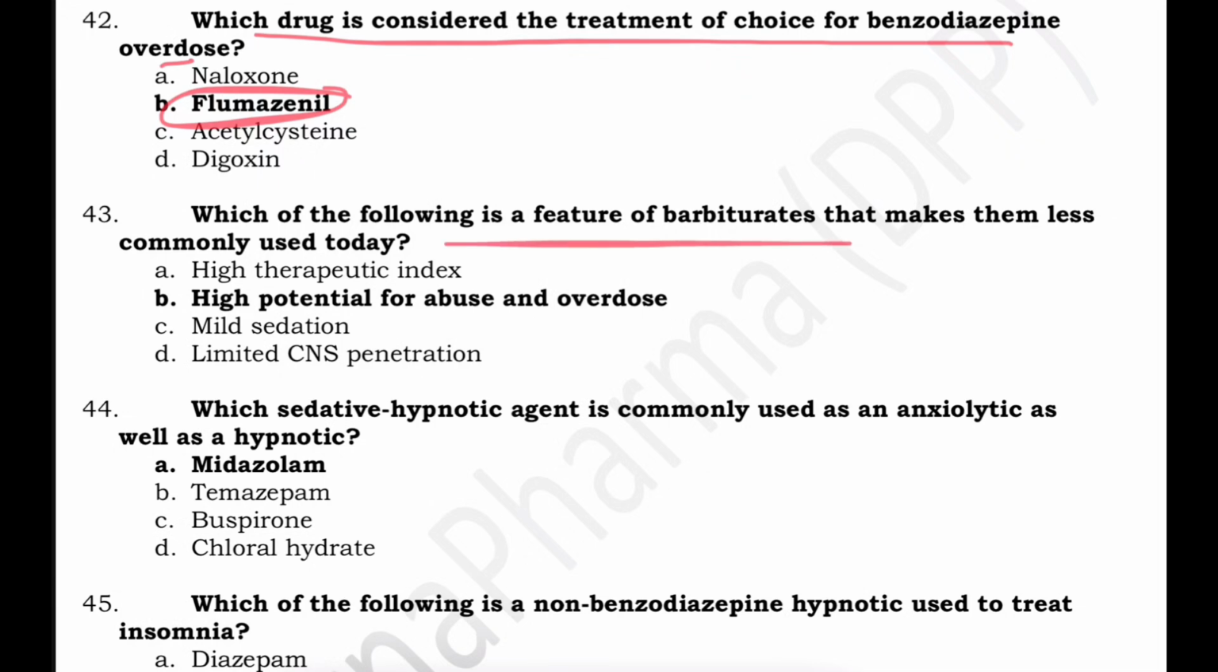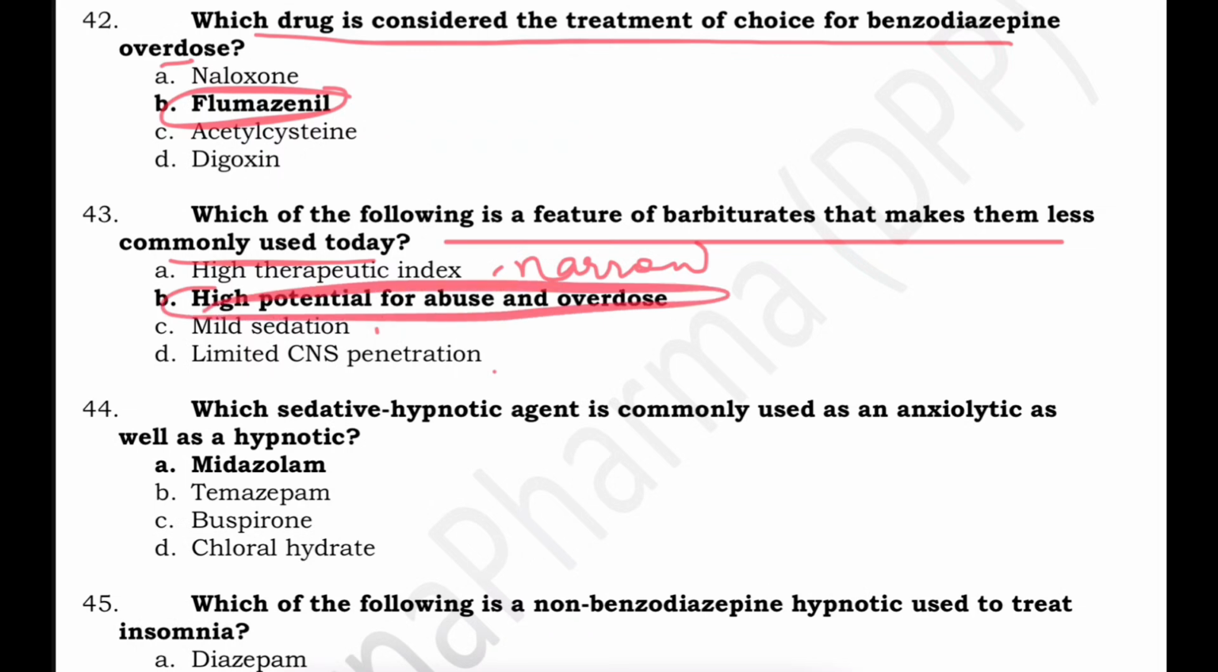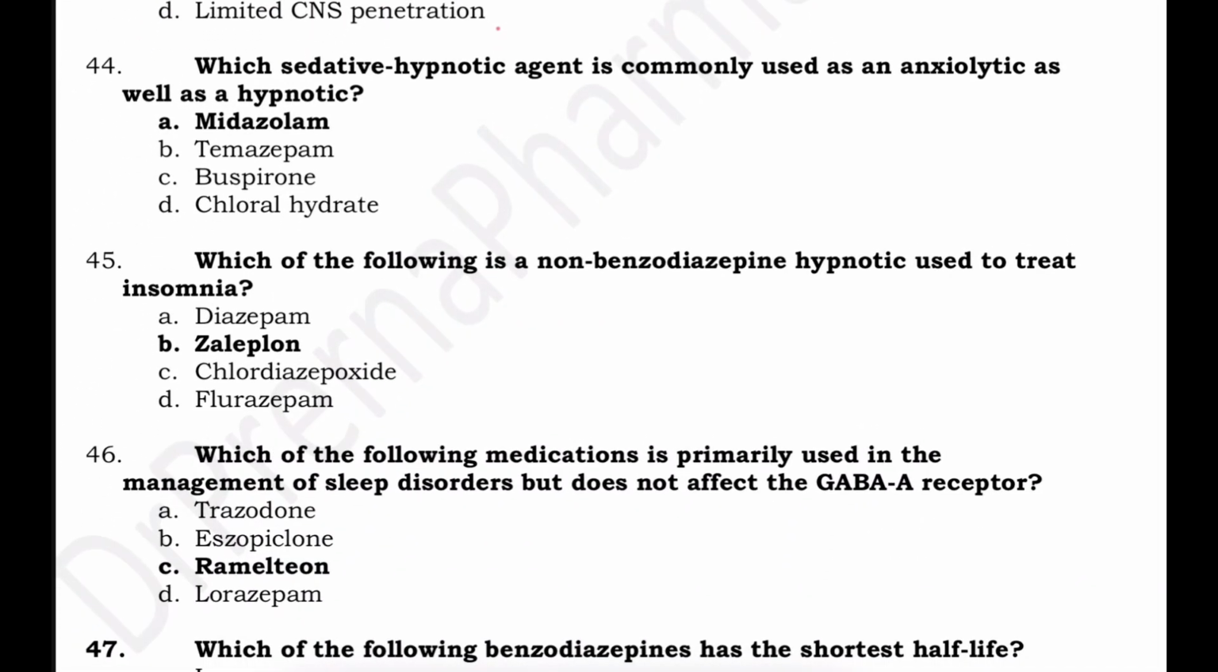Which is a feature of barbiturates that makes them less commonly used today? High therapeutic index? No, this is wrong. They have a very narrow therapeutic index. Mild sedation? No, they cause good sedation. Limited CNS penetration? No, they have good CNS penetration. So the answer here is high potential for abuse. These barbiturates have a very high potential for abuse.